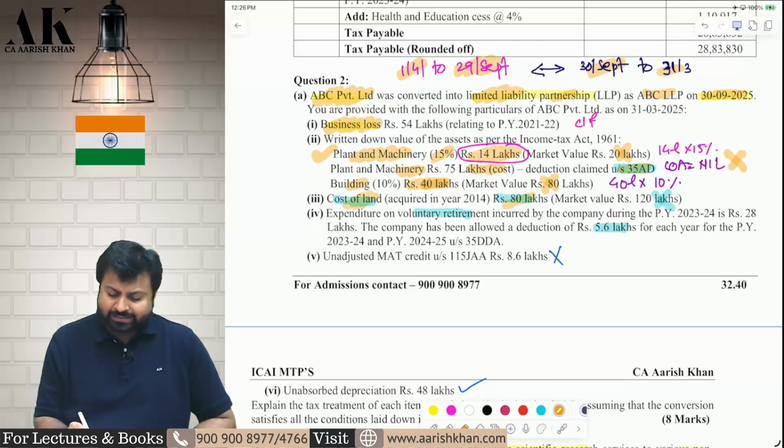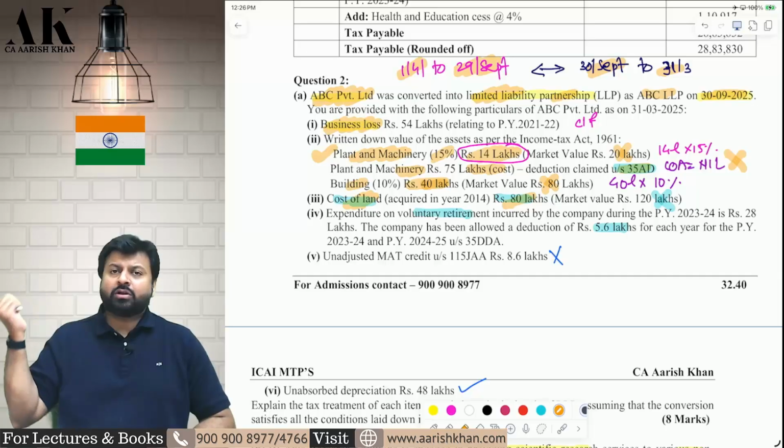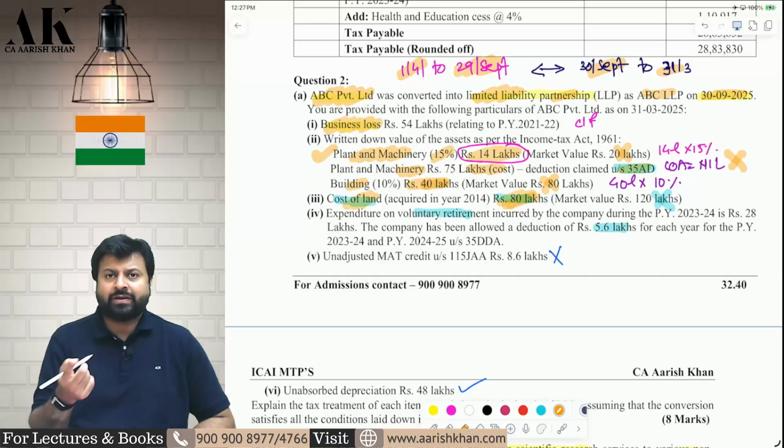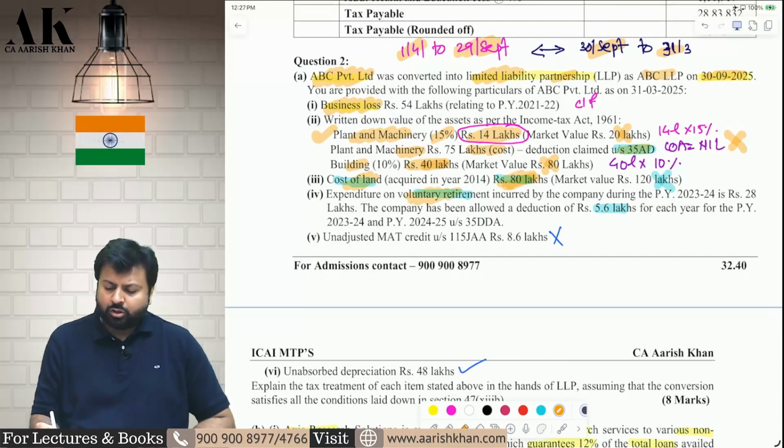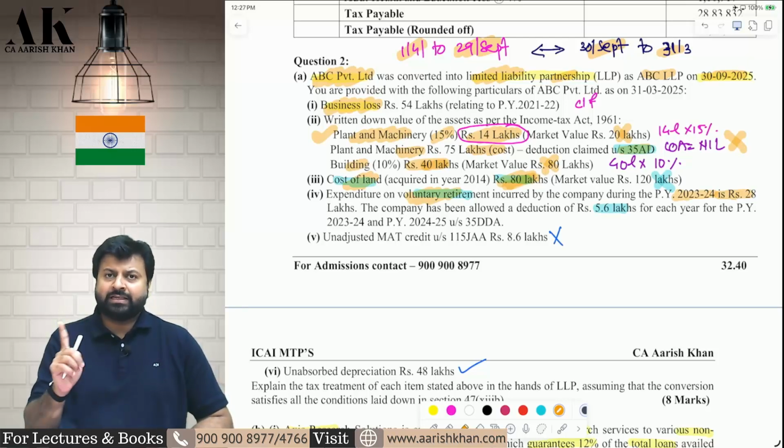Cost of land 80 lakhs. So this cost of land will become the cost in the hands of LLP. Whenever the LLP sells the land, they will take 80 lakh as their cost of acquisition for the purpose of computation of capital gains. VRS: total VRS incurred in 2023-24 is 28 lakhs. Now VRS expenses are allowed over a period of 5 years. We all know that. Okay.